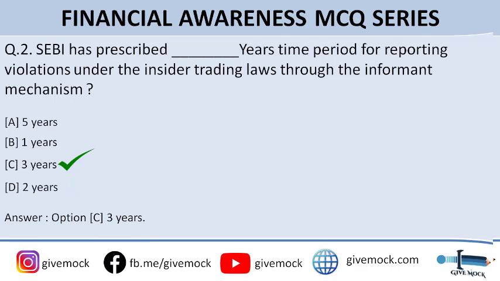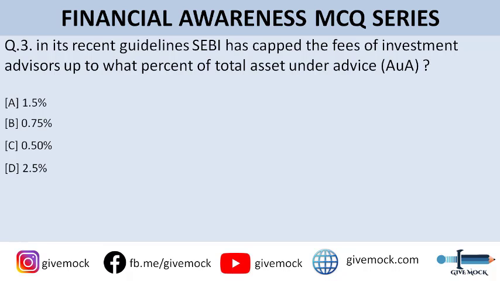Moving on to question number 3. In its recent guidelines, SEBI has capped the fee of investment advisors up to what percent of total asset under advice? You can go through the options. Option A is 1.5%, option B is 0.75%, option C is 0.5%, and option D is 2.5%. So the correct answer to this question is option D, that is 2.5%. That is the maximum amount an investment advisor can charge to their clients.